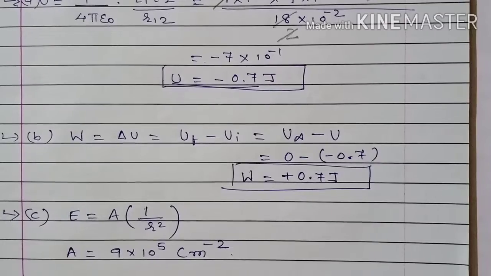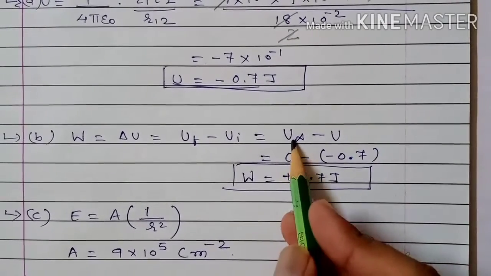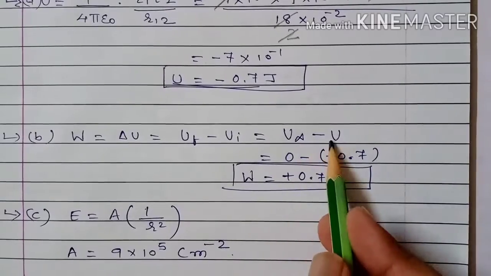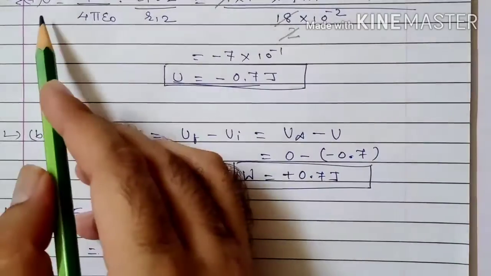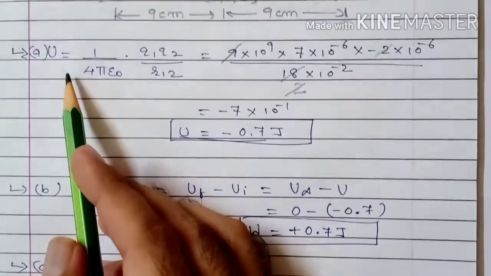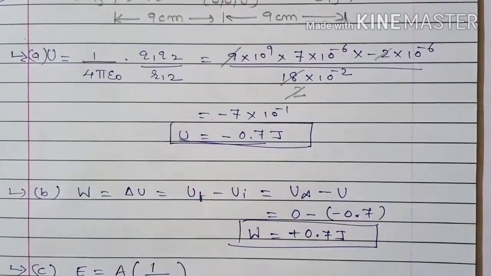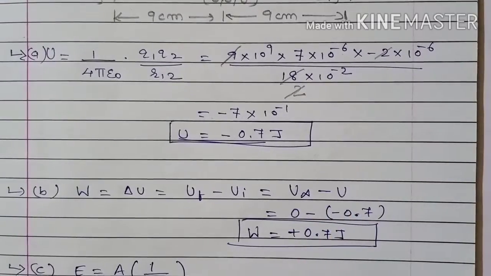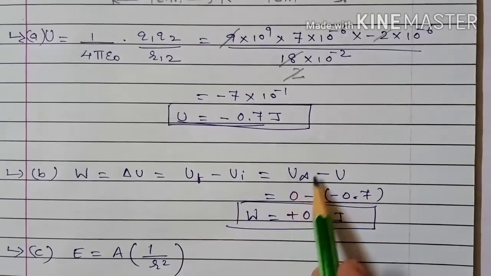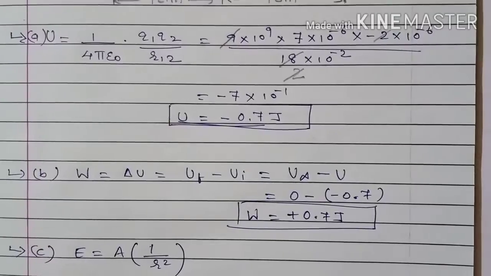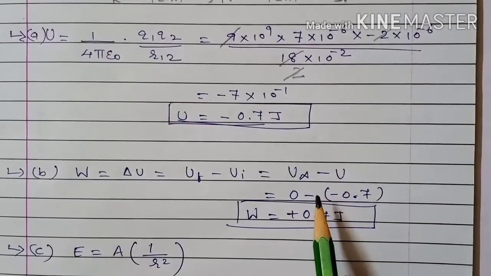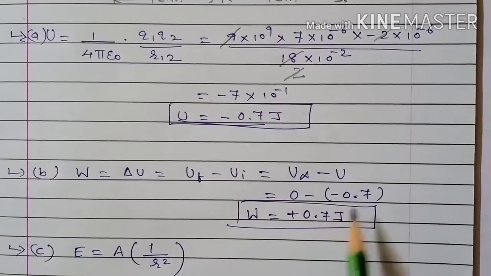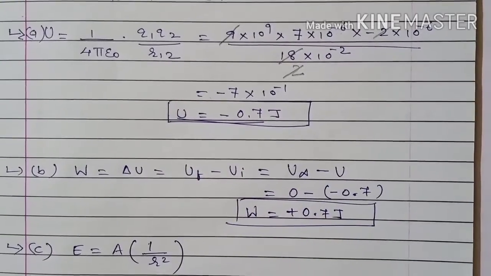Here we want to separate these two charges to infinite distance. So the final position is infinite, U infinite, minus the initial potential energy. Initially we have found the potential energy of the system of two charges, that is U. So U infinite minus U. Potential energy at infinity is 0, minus the potential energy of the system of two charges, which we already found, that is minus 0.7. So minus minus plus.